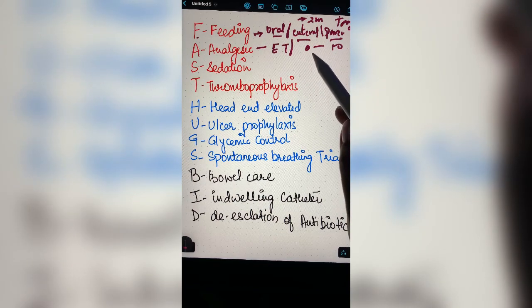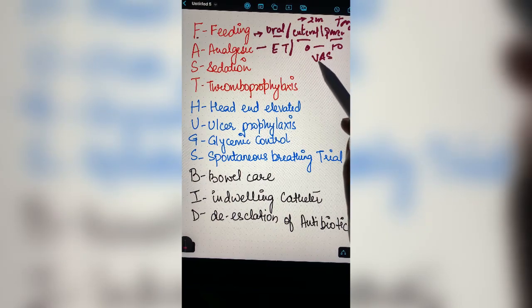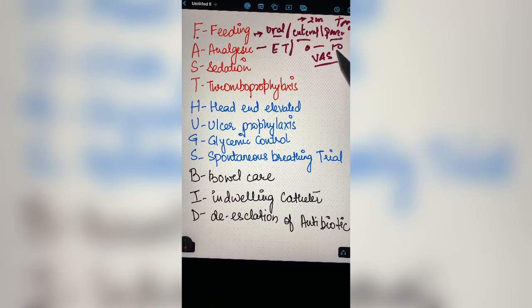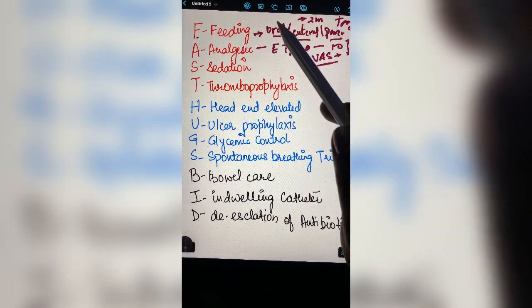But if the patient is on a ventilator and responsive, I can go with a VAS scale, that is the visual analog scale. For reference on the pain scales, you can refer to my other videos also. I have prepared a video on the VAS and numerical rating scale; you can go and check those videos. So if the patient is unresponsive, I can go with the behavioral pain scale, and according to the patient's pain scoring, you can go for analgesics.